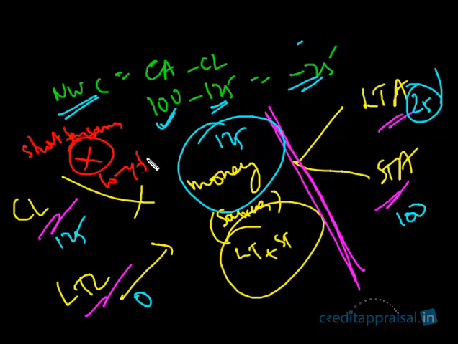should never go to long-term uses. Please be very clear on this concept. Absolutely, please keep it in your mind. There are two kinds of sources: long-term sources of funds and short-term sources of funds. What are the long-term sources? Borrowings, equity, bank term loan, and other sources. Short-term means creditors, bank CC, and other short-term sources.